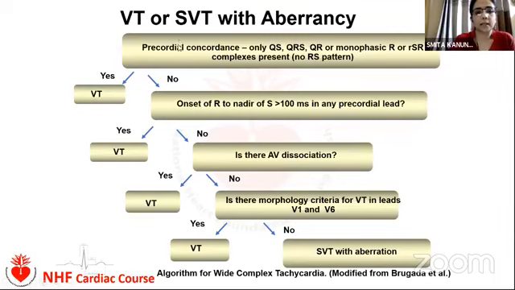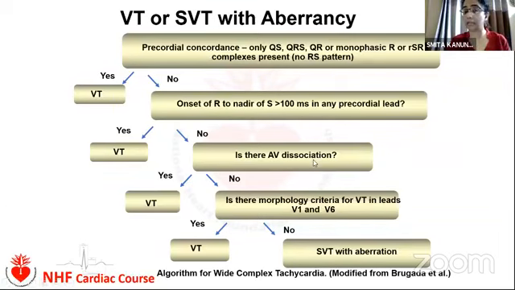If the precordial leads show concordance, the diagnosis is VT. No further analysis is needed. No RS pattern in the precordial leads means VT, and we have already mentioned what concordance is. If not, then we approach the second step. What is that? It is the interval from the onset of the R wave to the nadir of the S wave. If its duration is more than 100 milliseconds, it is VT. Again, no further analysis is needed. If not, then we go to the third step.